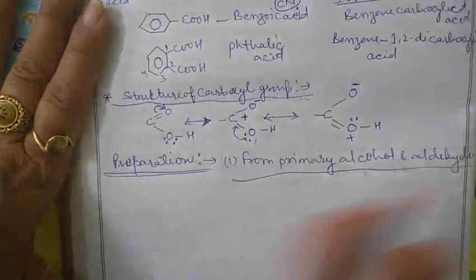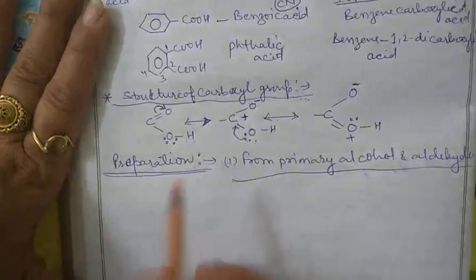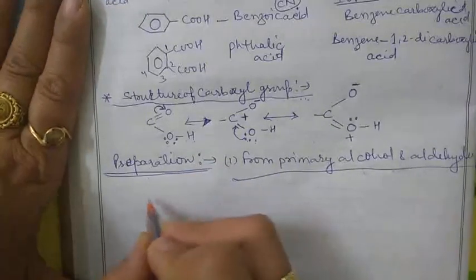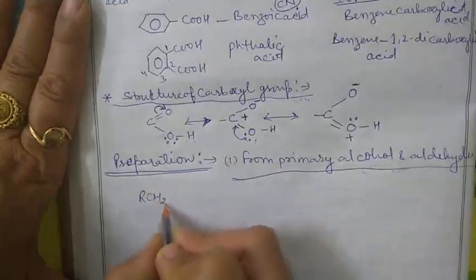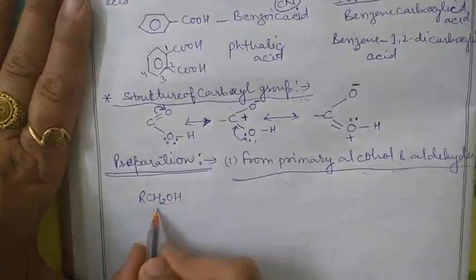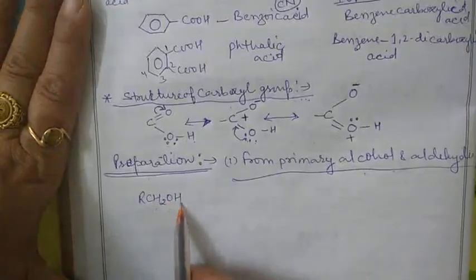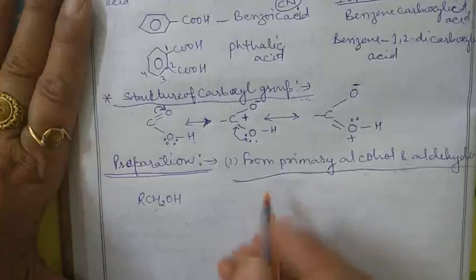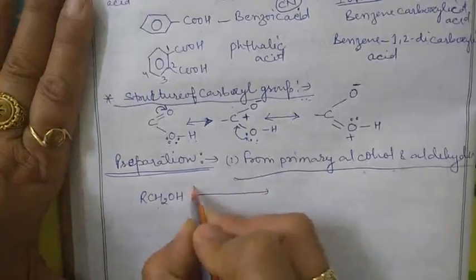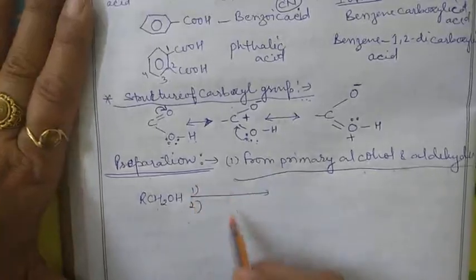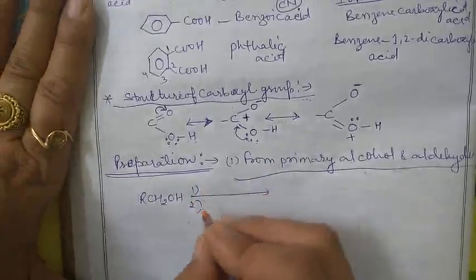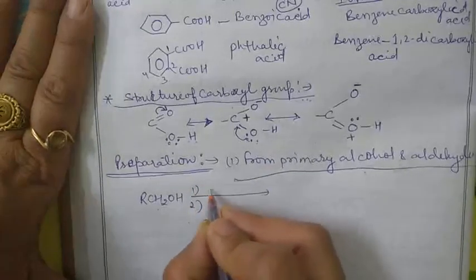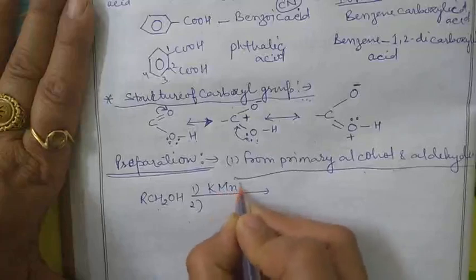So primary alcohol, I think it is clear to you now. Clear? For example, RCH2OH. This one is the primary alcohol. Primary alcohols are readily oxidized to carboxylic acid with common oxidizing agents such as potassium permanganate, KMnO4.